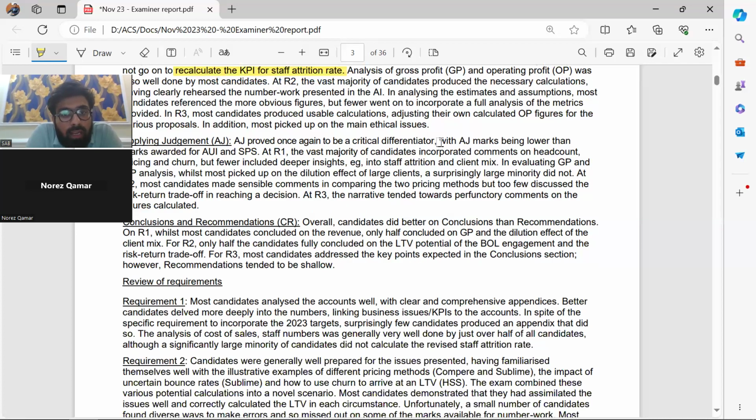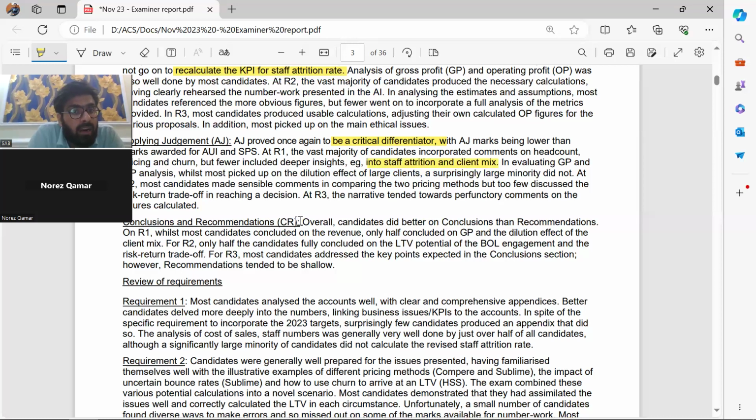AJ, applying judgment, proved a critical differentiator, with AJ marks lower than marks awarded for the other skills. The vast majority of candidates incorporated comments on headcount, pricing, and churn, but fewer included deeper insights into staff attrition and client mix. We made the comments on the client mix and the GP mix. The comments on the attrition led towards applying judgment.